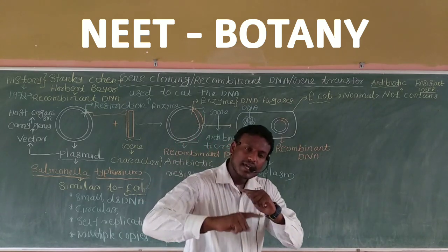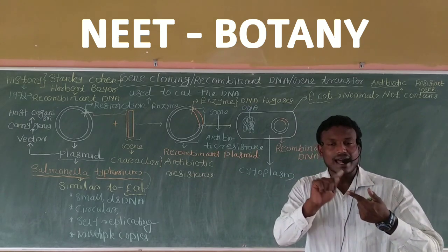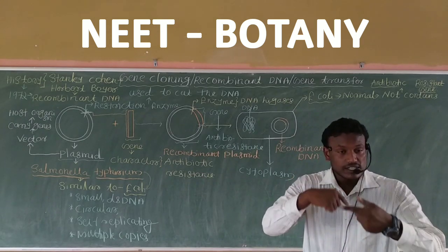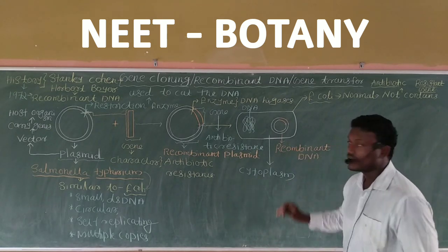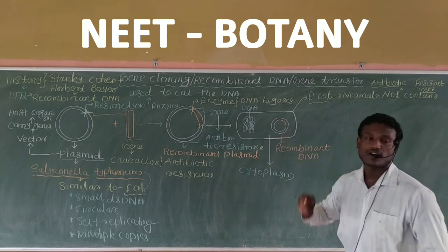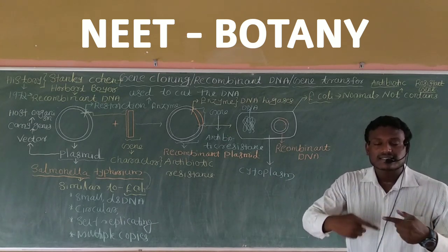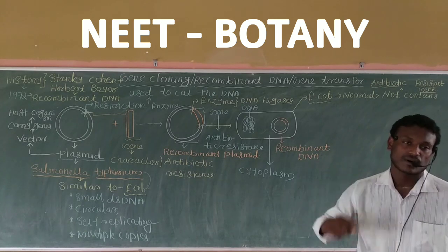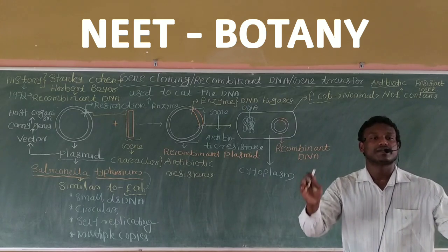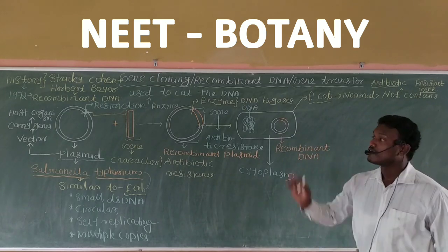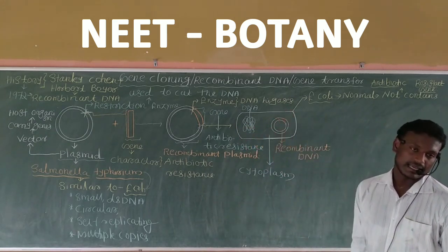Once this recombinant DNA is transferred into the host bacterium E. coli, initially E. coli does not have the antibiotic resistant gene, but after transformation, after transfer of the recombinant DNA into the cytoplasm of E. coli, it also has the ability to resist antibiotics. Yes or no? But the topic here is that I want to create multiple copies of that antibiotic resistant gene. For that purpose only I use the plasmid, restriction enzyme and DNA ligase.